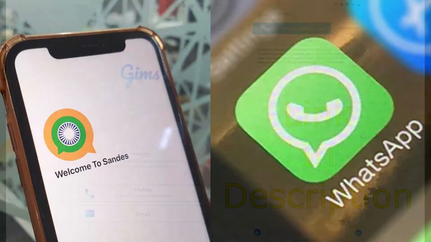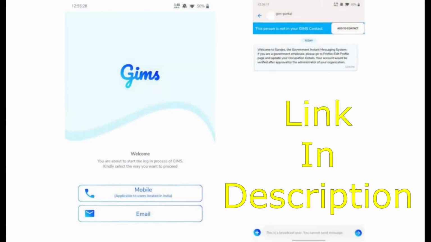To sign up on SANDES, all you need is your phone number or your email ID, and you can download it from the link in the description.